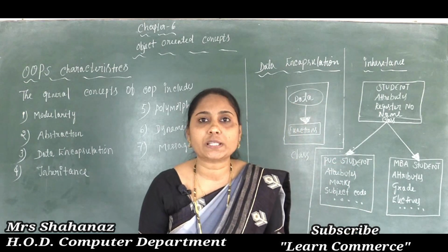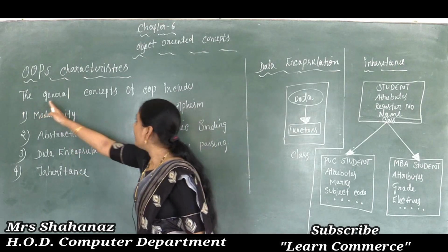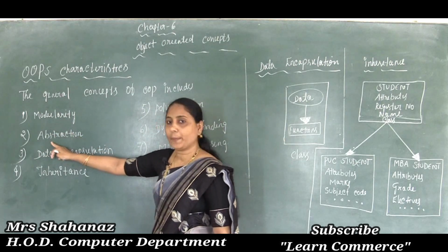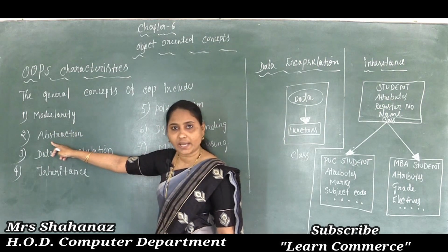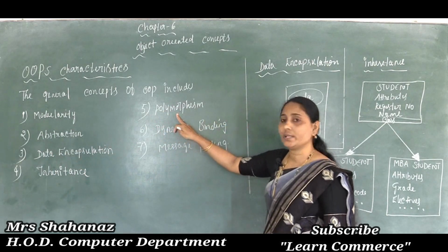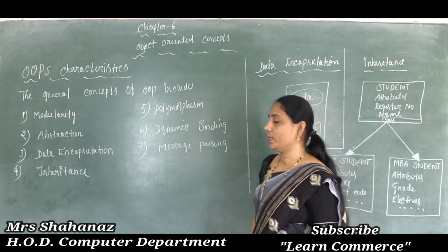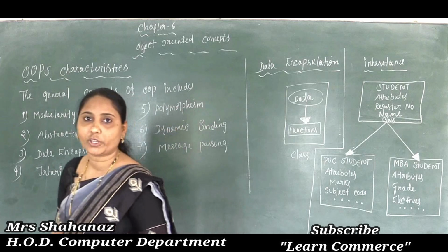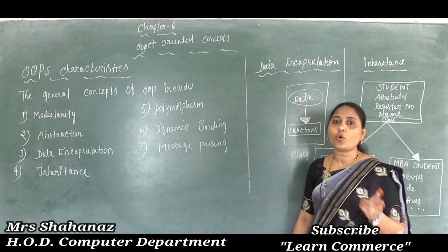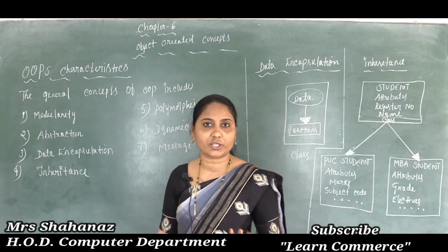So the OOPS characteristics or features, or we can say the general concepts of OOPS, include modularity, data abstraction or simply called abstraction, data encapsulation, inheritance, and the fifth point is polymorphism, the sixth one is dynamic binding, and the seventh one is message passing. It's a very important question also. It's a 5 marks question and sometimes they ask for 2 or 1 mark, selecting just any one point. Clear this one?